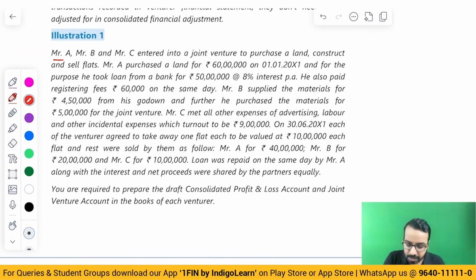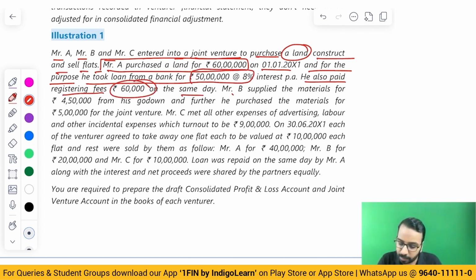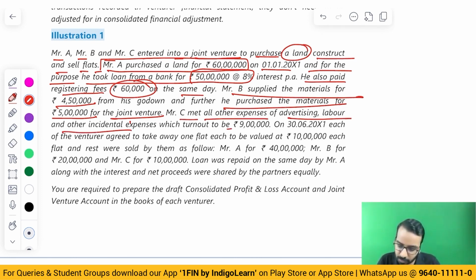Now, here if you see, Mr. A, B, and C entered into a joint venture to purchase a land, construct, and sell flats. Mr. A purchased land for 60 lakhs on 1st of January, and for the purpose, he took a loan from the bank at 8%, 50 lakhs. He also paid registering fees of 60,000 on the same day. B supplied the materials 4,50,000. He purchased material 5 lakhs for the joint venture. It's actually a jointly controlled operation. C met all other expenses of advertising, labor, and other expenses, which is 9 lakhs.